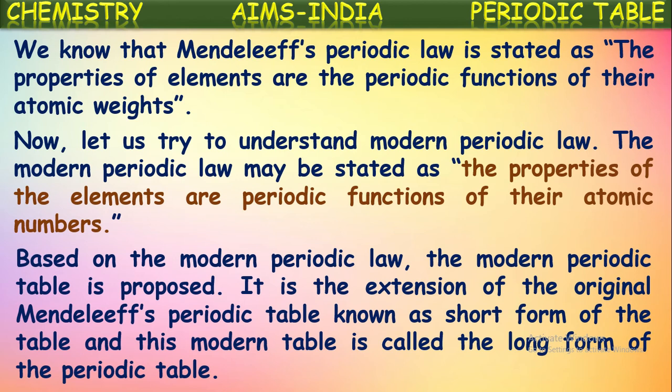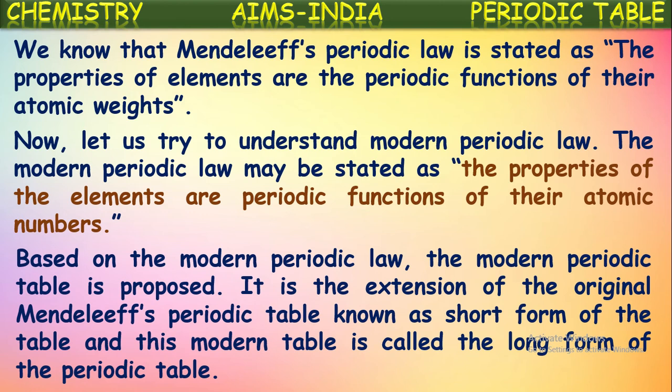Based on the modern periodic law, the modern periodic table is proposed or constructed. It is an extension of original Mendeleev's periodic table, known as the short form of the table. And this modern periodic table is called the long form of the periodic table. Because Mendeleev's periodic table contains only 8 columns, of course with the two subgroups each again.